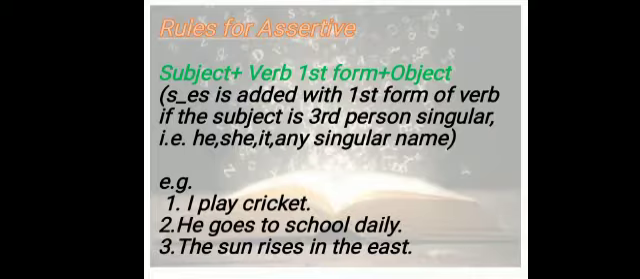See the examples. I play cricket. I is first person, so we have written play. But in the next sentence, he goes to school daily, why have we added es with go? Otherwise it could be "he go." No, he is third person singular, so we have added es with it. Then see the next sentence: the sun rises in the east. It is not "sun rise in east." Sun rises, because sun is again third person singular, so we have added s with rise.